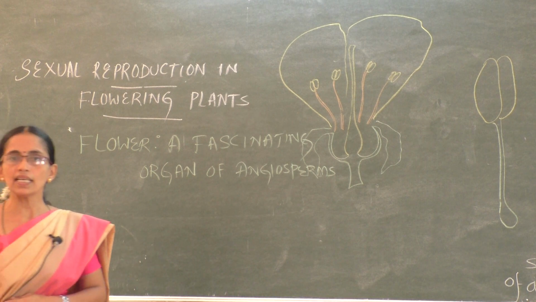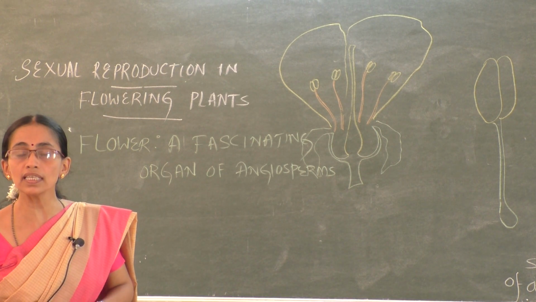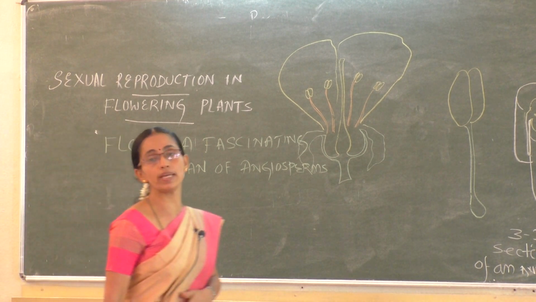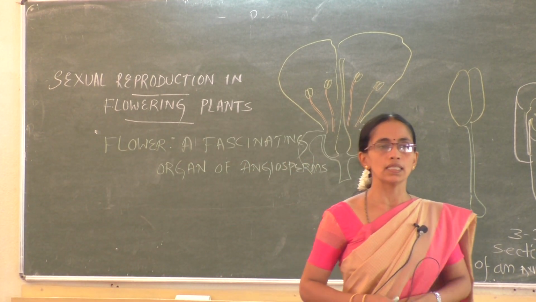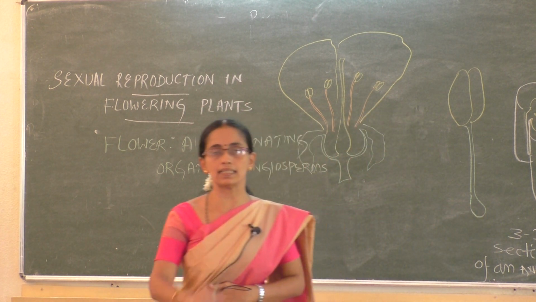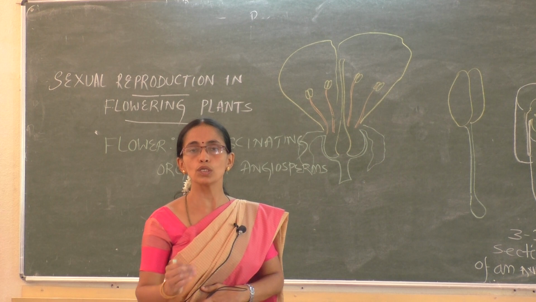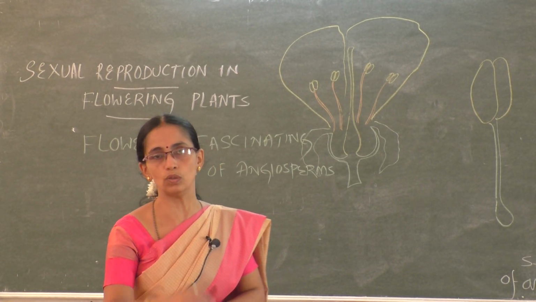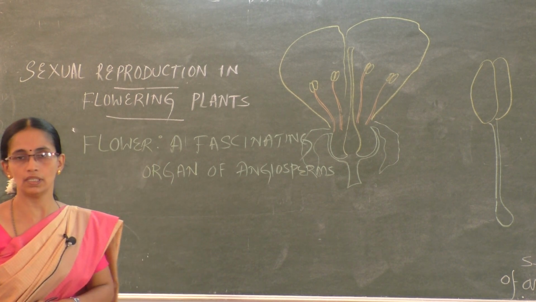We say flower is a fascinating organ in angiosperms, which can be defined in different ways. It is an object of aesthetic, ornamental, social, cultural and religious value. That is one definition for flower.